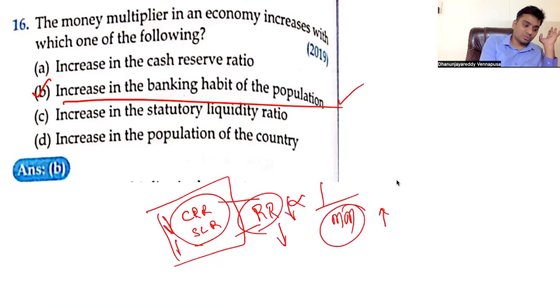What are the reserve ratios? CRR and SLR. So they should not be increased, they should be decreased. If they are decreased, then both the options are correct. If they are increased, both the options are wrong. So both go together or both go wrong together.